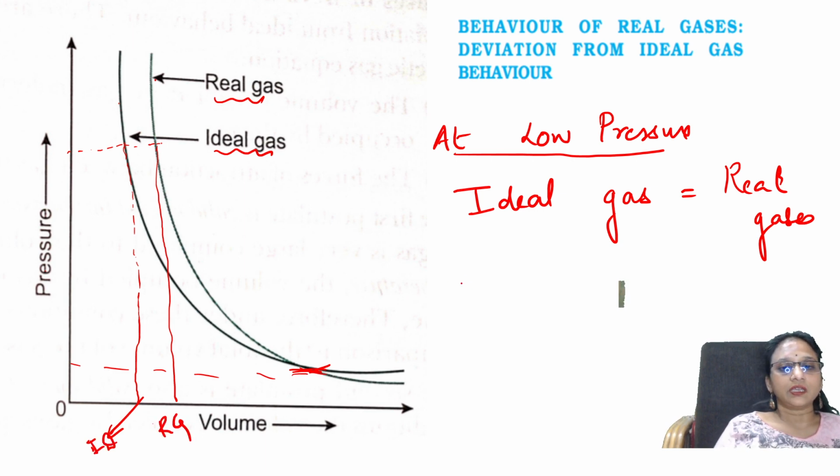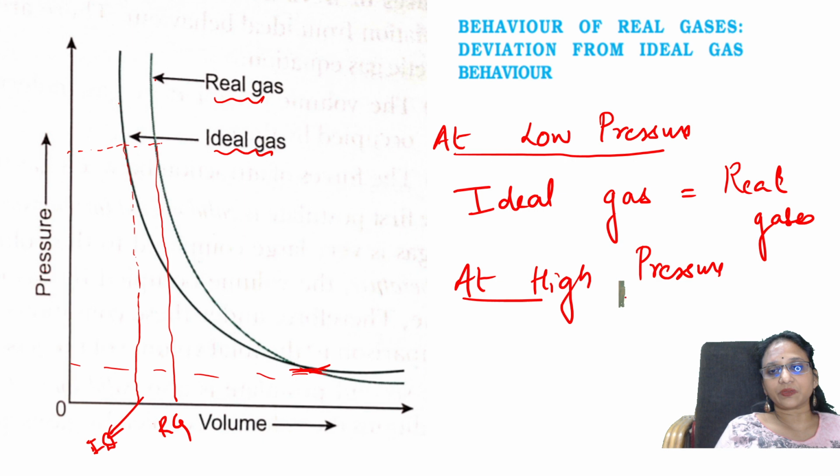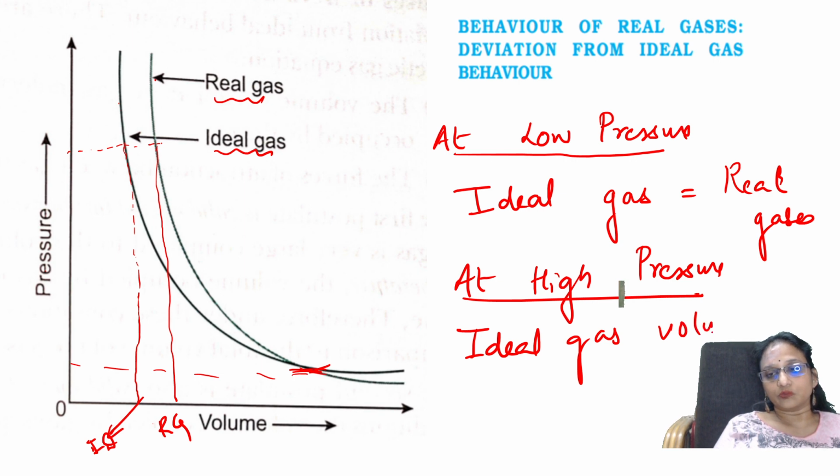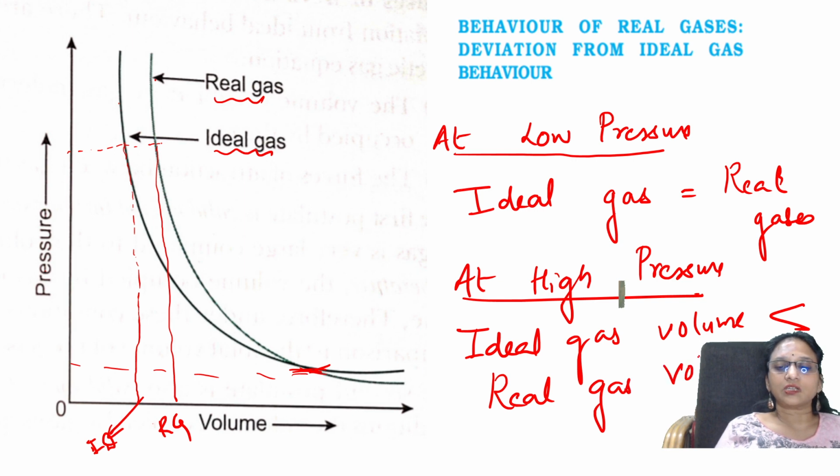Now see, at high pressures, what is happening, students? Ideal gas volume is less than real gas volume, right? That means real gases will occupy more volume at high pressures. Yes, they're going to occupy more and more volume in the room at high pressures.